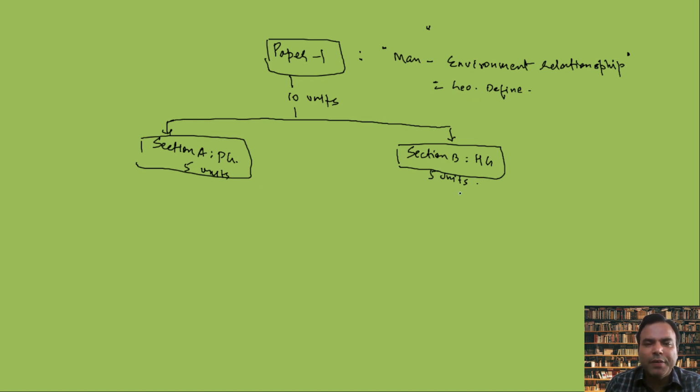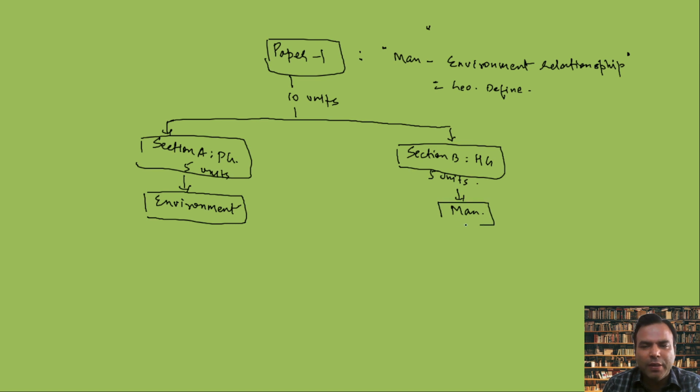One side is man, so human geography means man, and the environment is the physical geography. So you have two things, one is man, the second is environment. Their relationship is what is called geography.